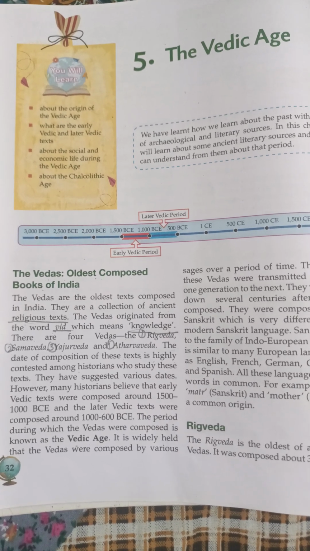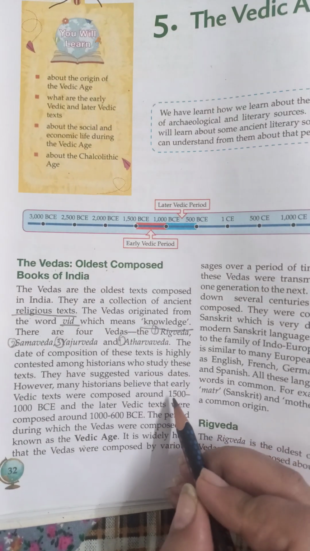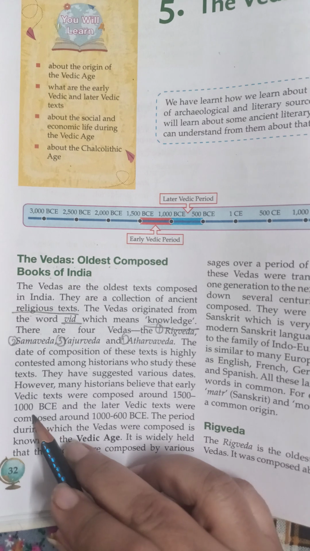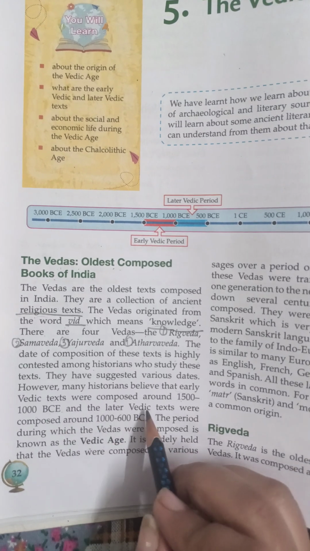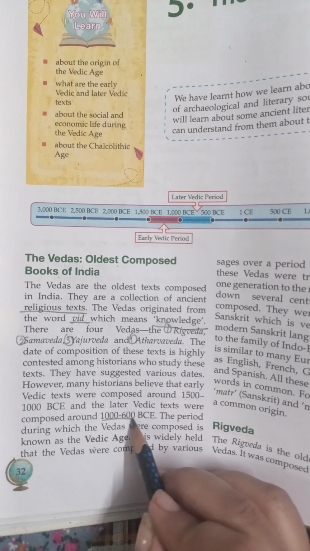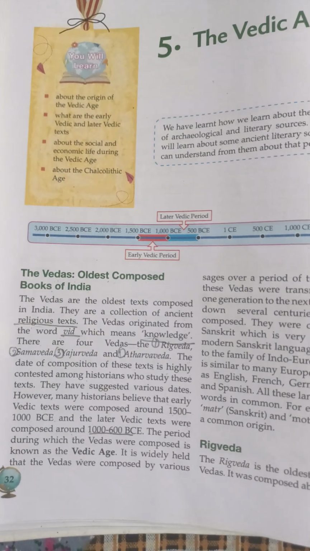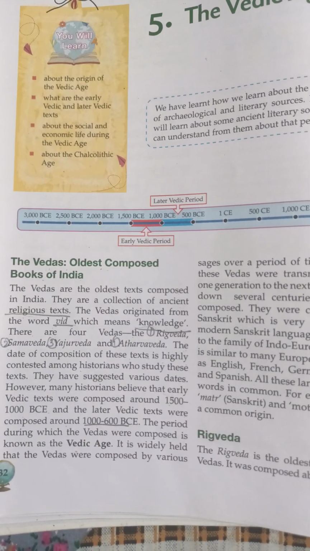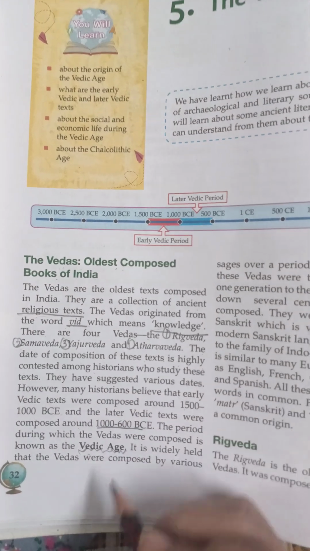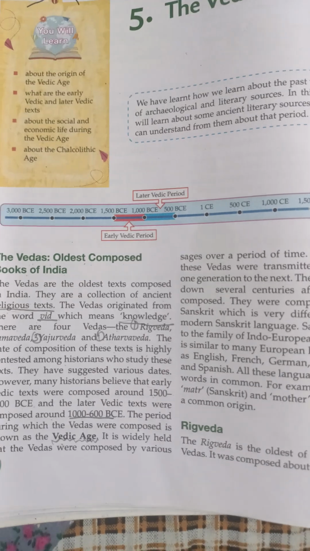So the early Vedic age is considered to be between 1500 BCE to 1000 BCE, and the later Vedic age texts were composed around 1000 to 600 BCE. The period during which the Vedas were composed is known as the Vedic age. This is what we are talking about.